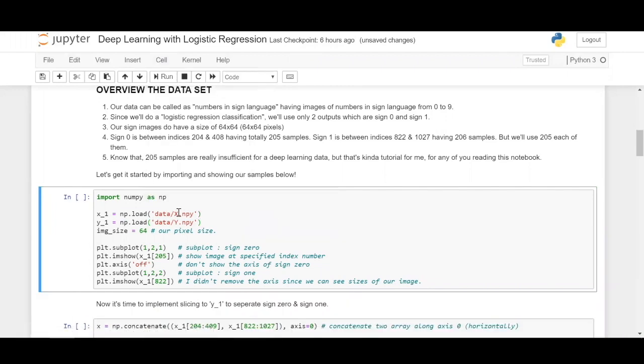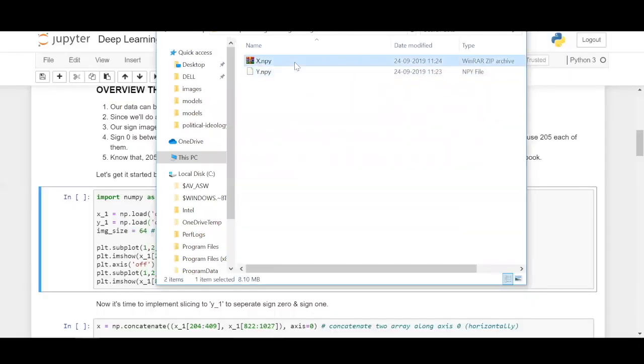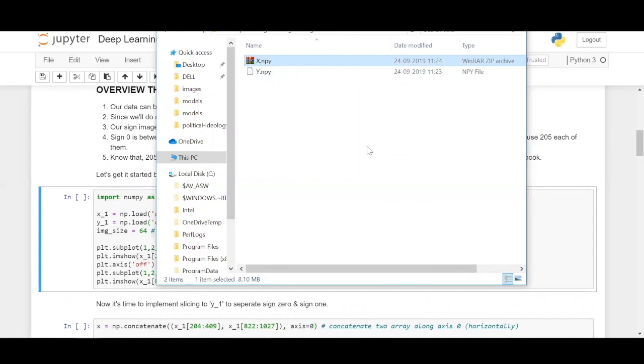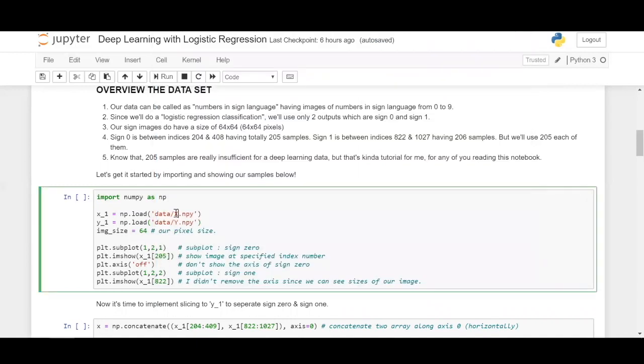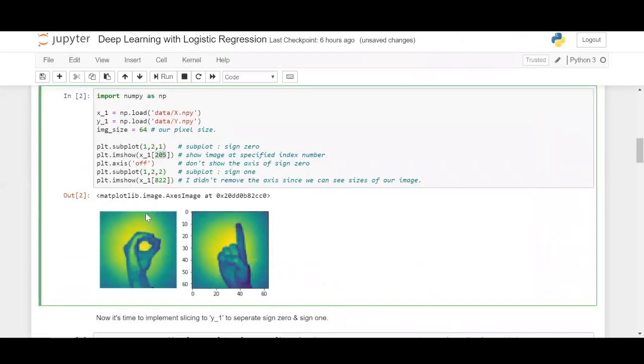It's stored in the form of a NumPy file, an NPY file. Just extract here. Yeah, done. So x and y: x stands for the independent variables and y for the dependent variables. So we are loading the dependent and the independent variables, setting our pixel size, a 64 by 64 image, and displaying the images now. So we are displaying a 0 in this hand signal and 1 as this.